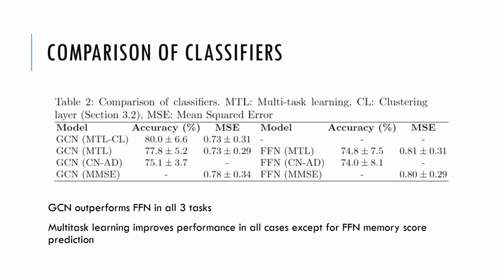A series of experiments show that our proposed network improves performance. Our first observation from this table is that graph convolutional networks outperform feed-forward networks for the three tasks. The first task being disease classification between patients and healthy controls. The second task being memory score prediction, and lastly, the multitask learning of both.